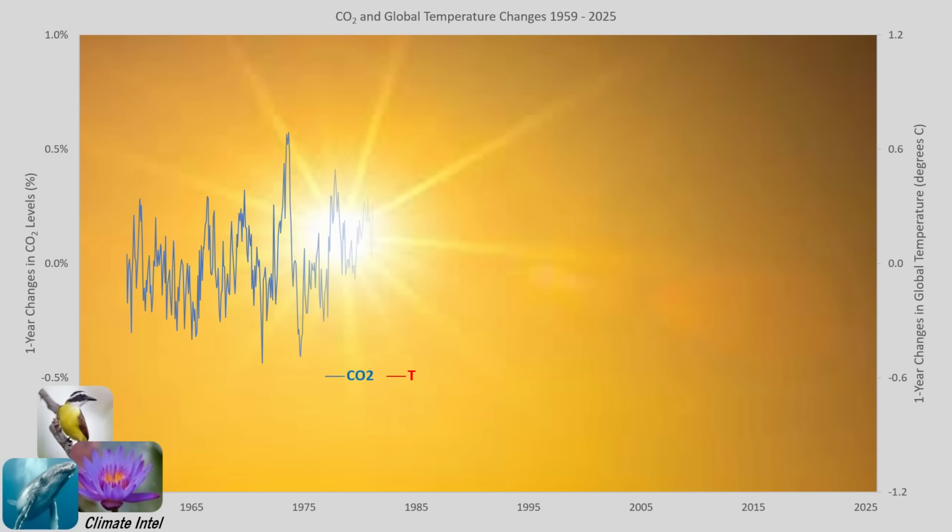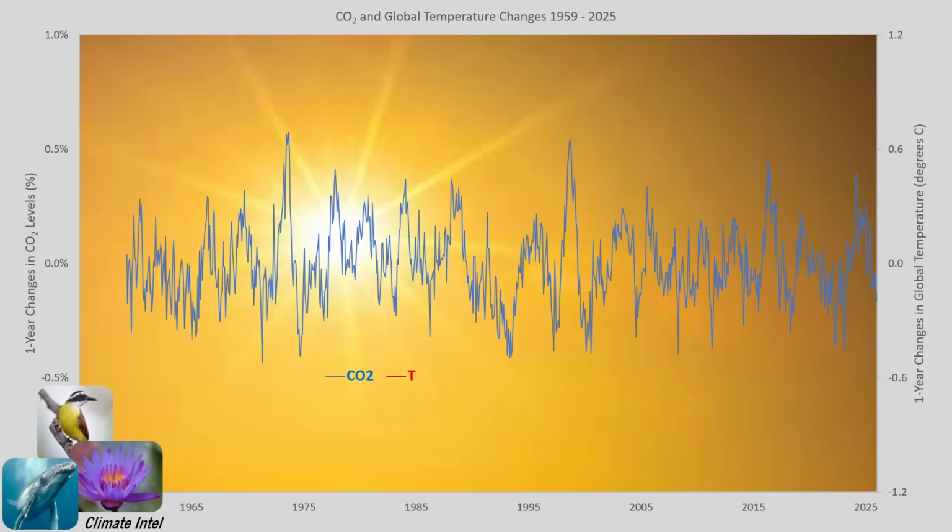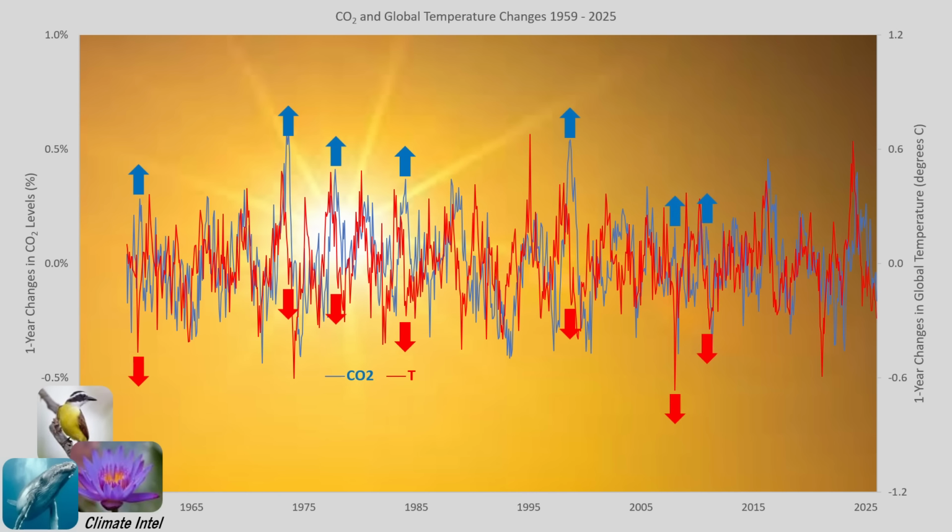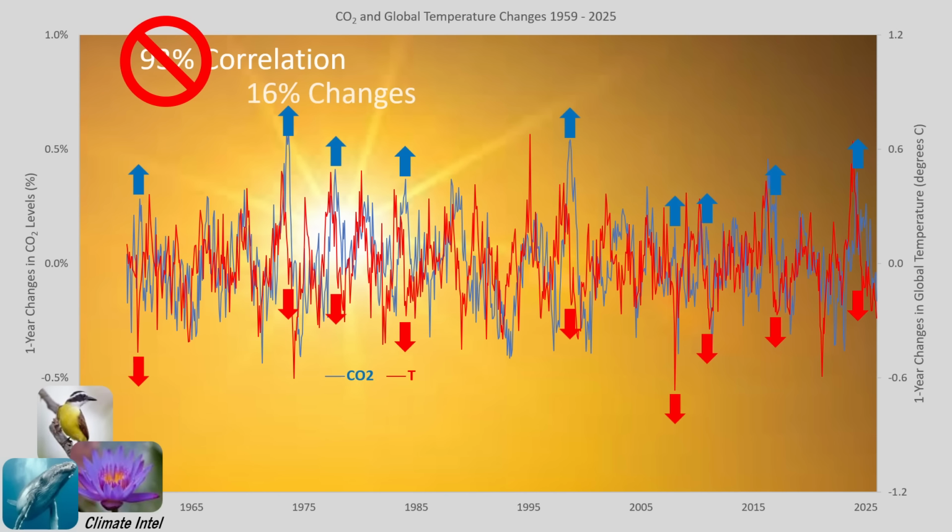This graph shows changes in CO2. Now let's overlay changes in global temperature. Note that due to CO2 and temperatures going in opposite directions, the correlation drops from 93% to only 16%. Oh my, that's not good at all, is it? It's worse, Gramps. UN climate theorists think that correlation means cause, so they didn't bother to test for cause.